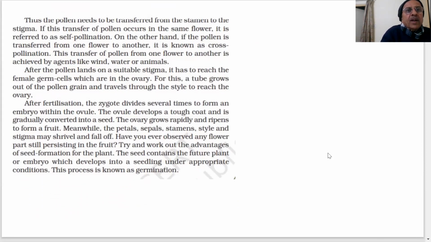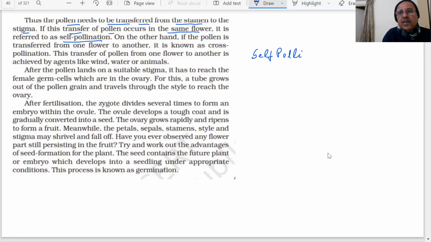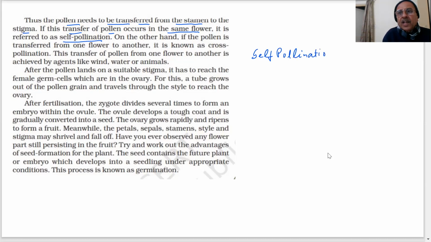The pollen needs to be transferred from stamen to the stigma. If this transfer of pollen occurs in the same flower, it is referred to as self-pollination. If it happens in the same plant, self-pollination.